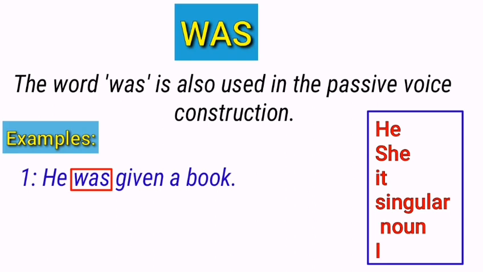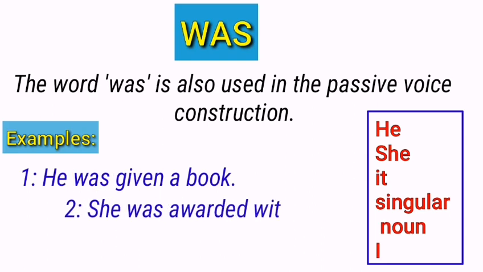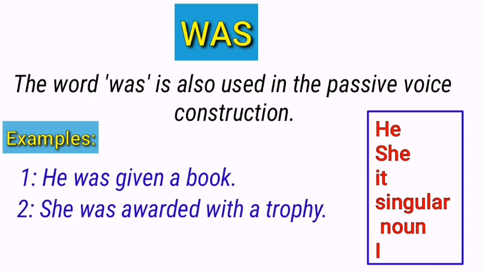Look at the next example. She was awarded with a trophy. Observe this sentence. Again the word was is used for making passive voice construction with a subject, she. But the question is how it is a passive voice, so the answer is because here the subject did not give a trophy to someone but the subject is given a trophy, so this is a passive voice sentence.